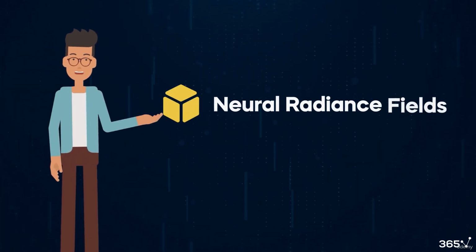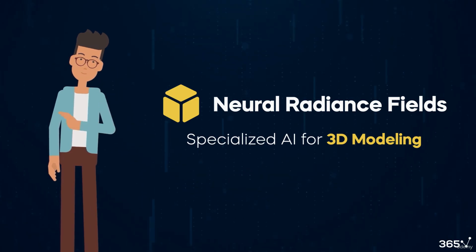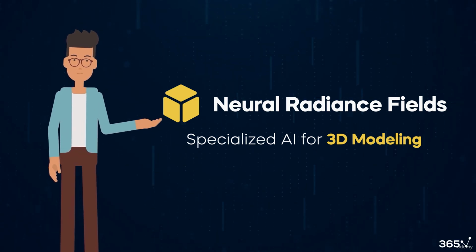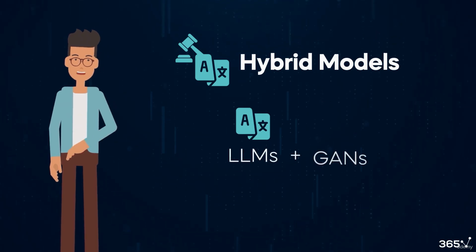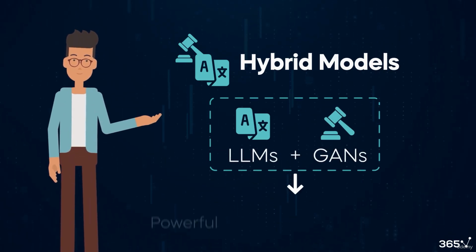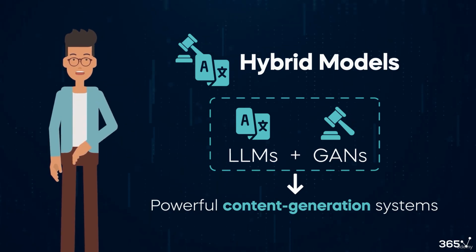Neural radiance is a specialized AI for 3D modeling, which emerged around 2020. And lastly, the increasingly popular hybrid approach combines LLMs and GANs into one powerful content generation system.